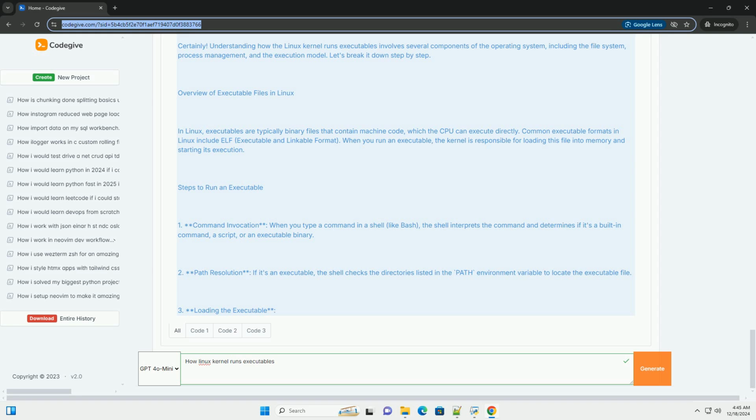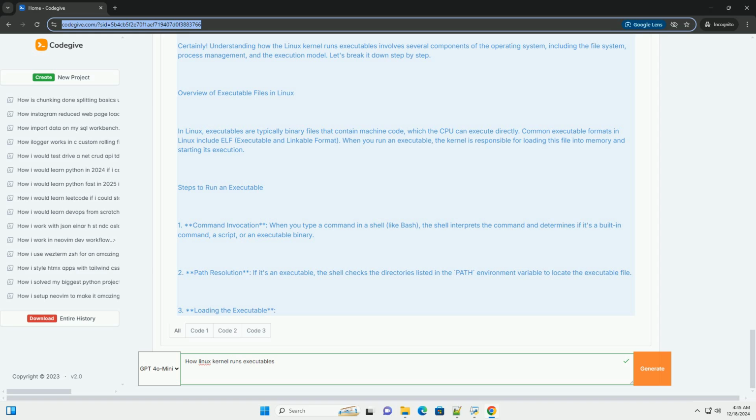Example, running a simple C program. Let's go through a simple example of creating and running a C program that prints Hello, World. Step 1, write a C program. Create a file named hello.c. C. #include <stdio.h>. int main. printf("Hello, World!\n"); return 0.